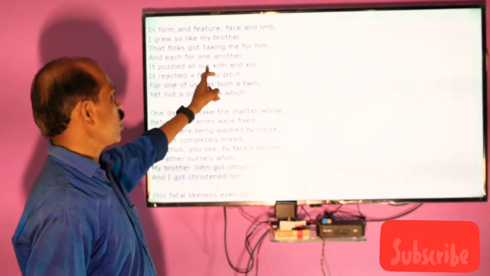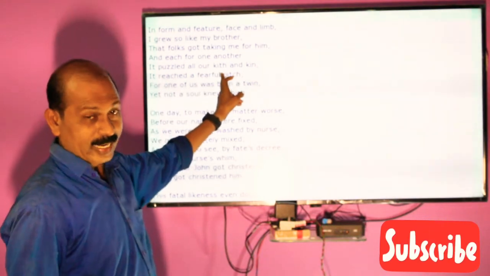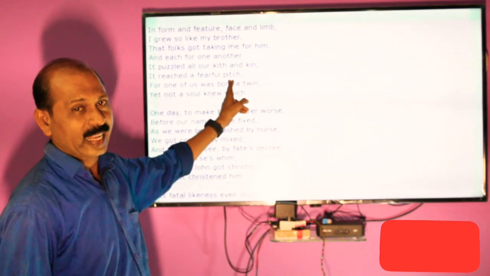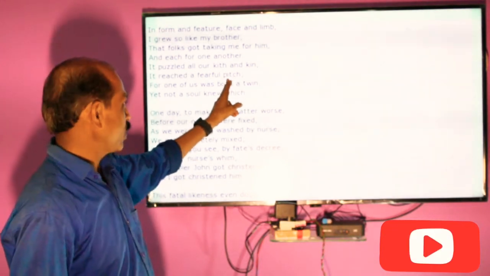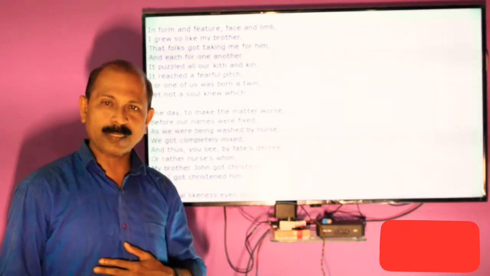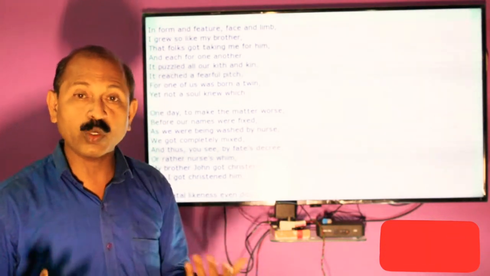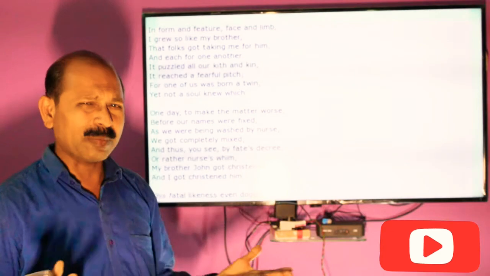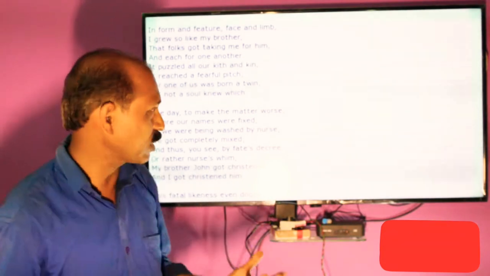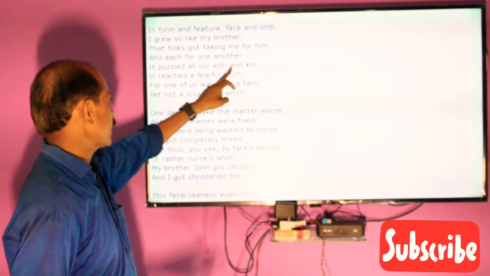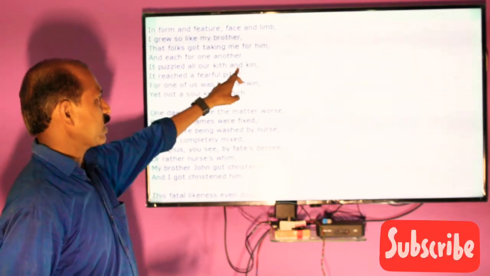It puzzled all our kith and kin. So here is the phrase kith and kin, a compound word, which means the relatives. The relatives means those people who are acquainted very well with us, the family members as well as the relatives. They are called the kith and kin. It puzzled all our kith and kin.